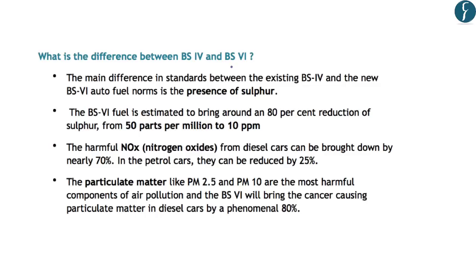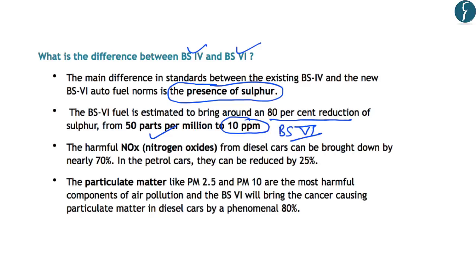Now let us understand the difference between the BS4 and the BS6 standards. The first main difference between the BS4 and the BS6 standards is related to the presence of sulfur in the vehicular pollution. And regarding this, the BS6 fuel is estimated to bring about an 80% reduction in the emission of sulfur. And you should know that under the BS4 norms, the emission standard was about 50 parts per million and now it has been brought down to 10 parts per million under BS6. Further, by the implementation of BS6 norms, the harmful nitrogen oxides from diesel cars can be brought down by nearly 70%. And similarly, the nitrogen oxide emissions can be brought down in petrol cars by 25%.